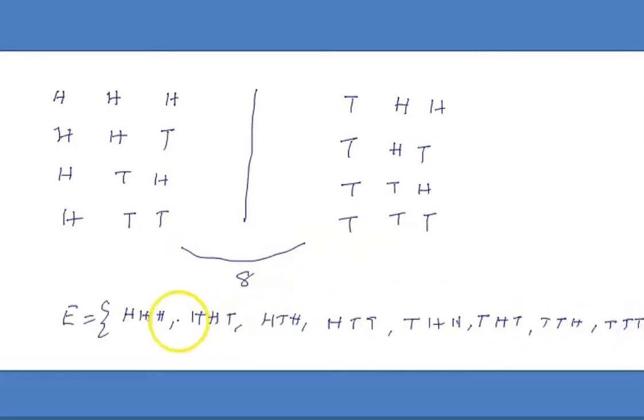So there are two chances on each coin. On the first coin, two opportunities. On the second coin, two opportunities. On the third coin, two opportunities. So the total work will be done in 8 ways. So 8 outcomes are there when 3 coins are tossed. This is the way of writing the events, the outputs, when a coin is tossed, when 2 coins are tossed, and when 3 coins are tossed. Let us move on to playing cards.